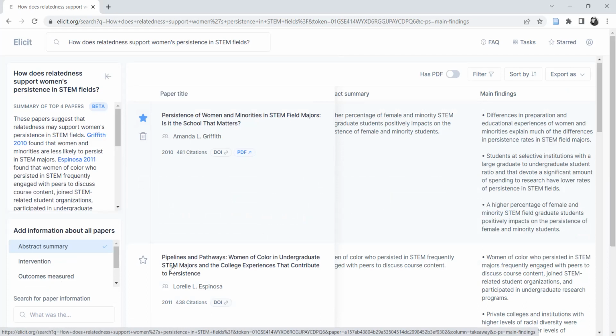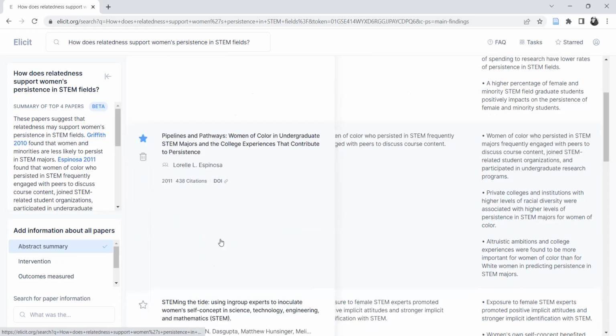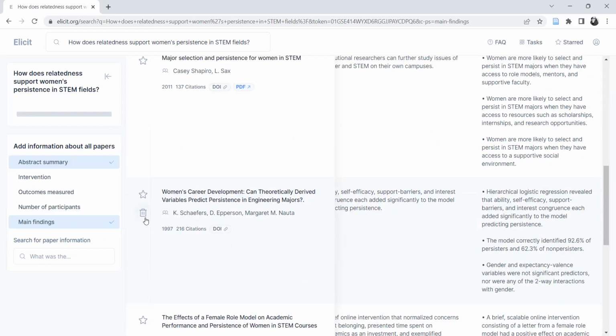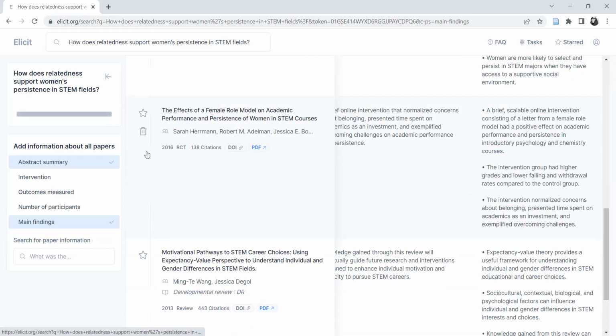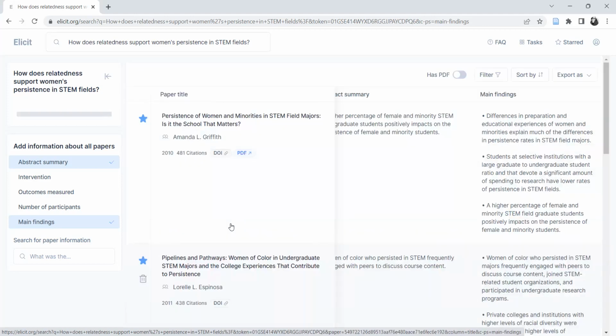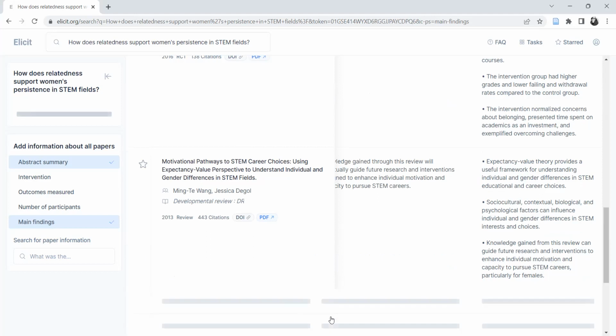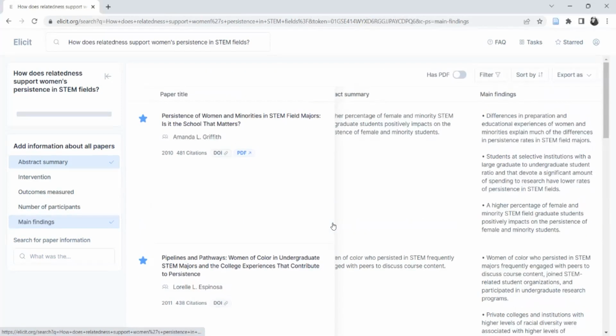And I can keep the ones that are super specifically related and I can get rid of the ones. These are all still good papers. They have great information, they have numerous citations, but I don't need them for the paragraph I'm trying to make progress on right now. So I go through, I get rid of ones that are less related. I can say, okay, now show me ones that are more like the specific ones that I starred up here.